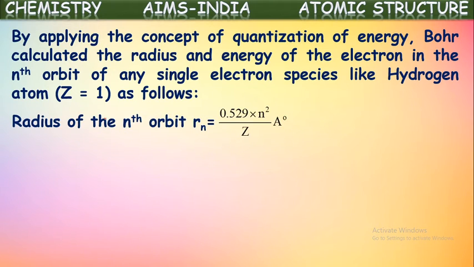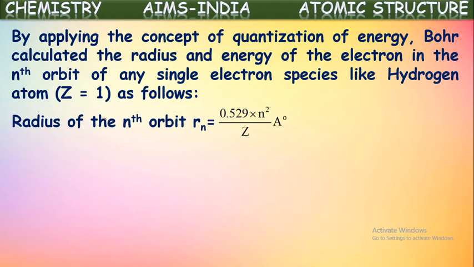For example, the radius of the nth orbit can be calculated by using the formula: radius of the nth orbit, r = 0.529 × n²/Z in angstroms. This gives the radius of the orbit in which the electron is located in a single electron species.